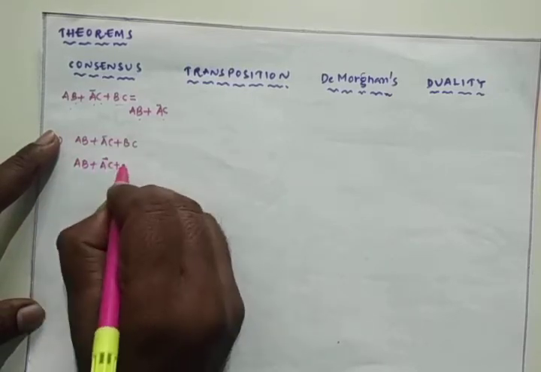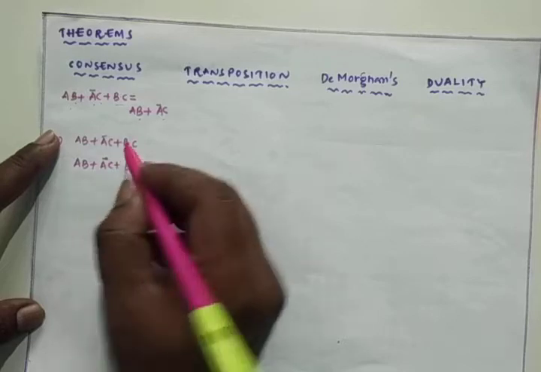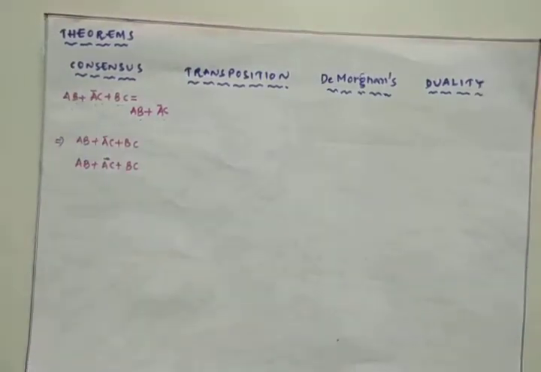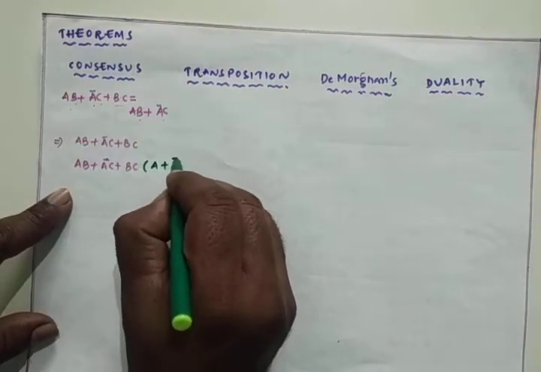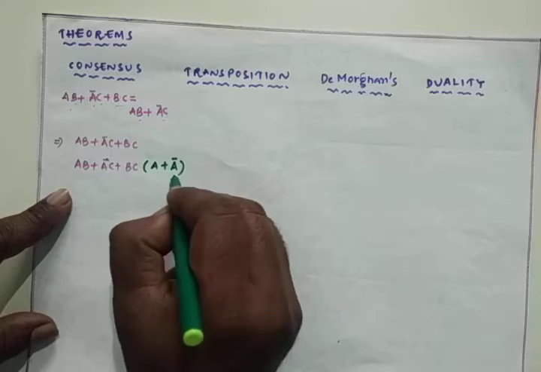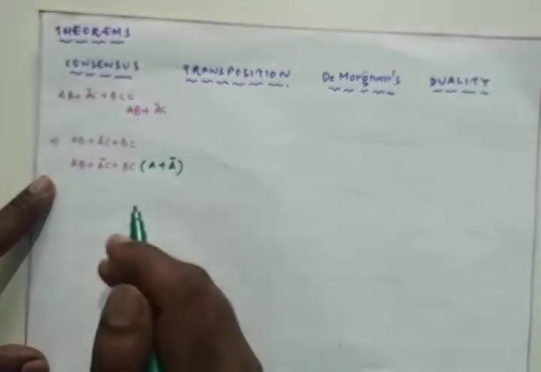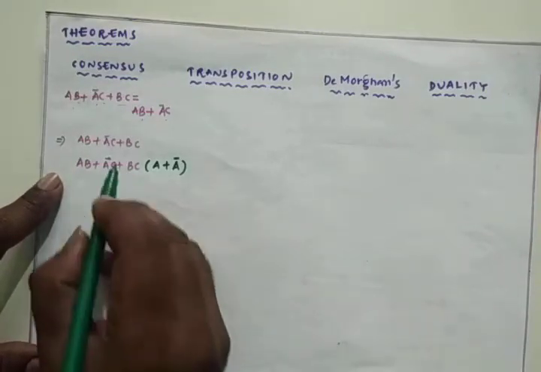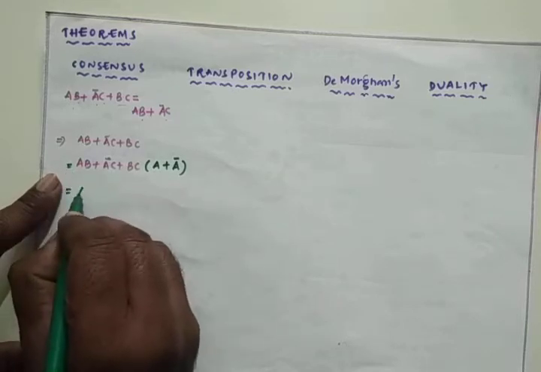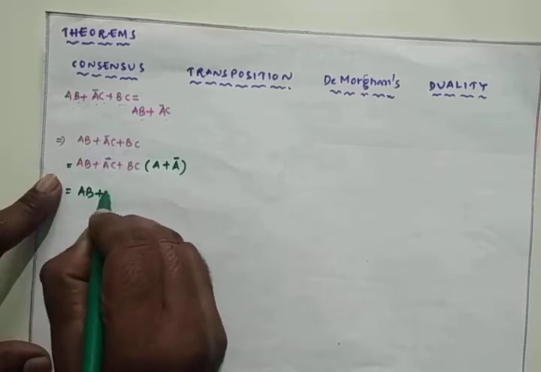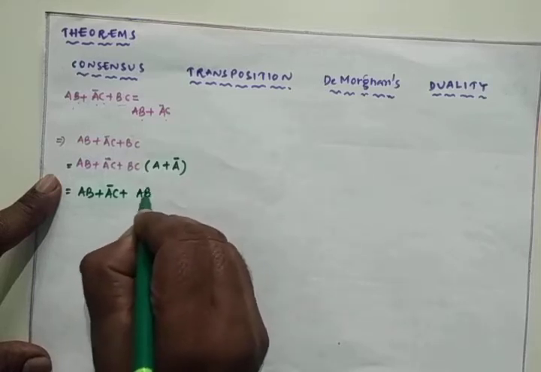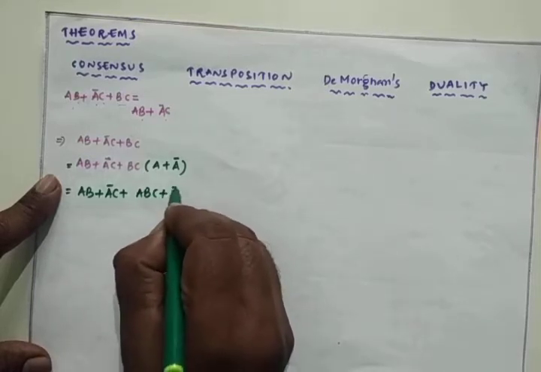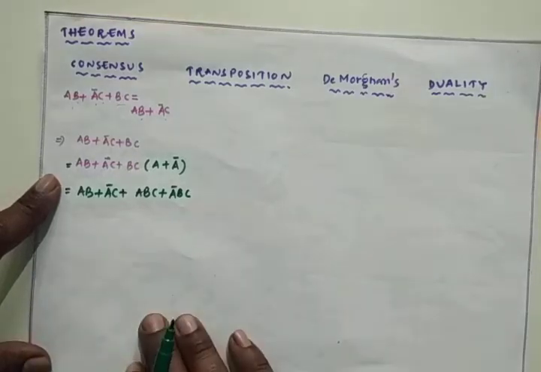In the term BC, the missing literal is A, so I can write BC into A plus A bar. A plus A bar is equal to 1, and 1 into BC remains the same. So I can write this as AB plus A bar C plus ABC plus A bar BC simply.